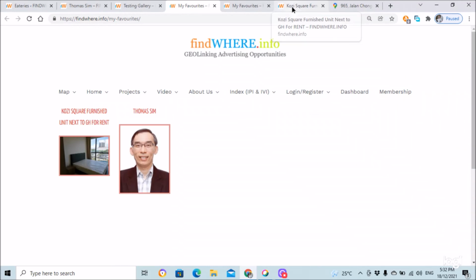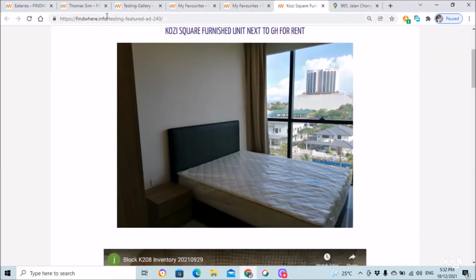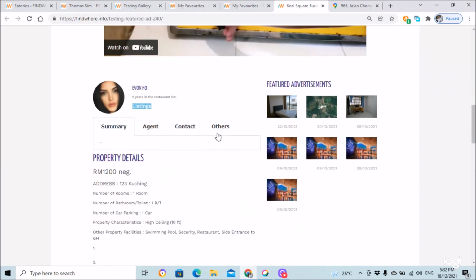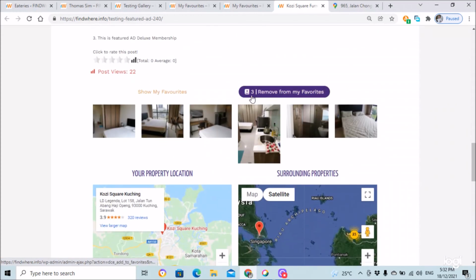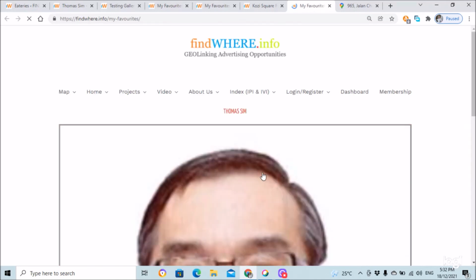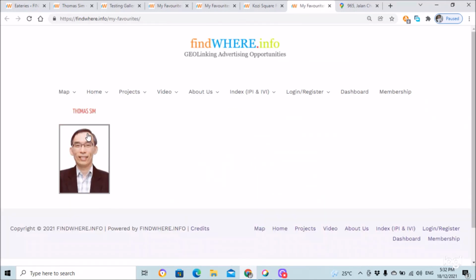Now if, after comparing the two, the visitor feels that this particular advertisement may not be very effective, the visitor can remove it from the favorites. As they remove it from the favorites, it should no longer be there. Just now there were two, now only one is left.